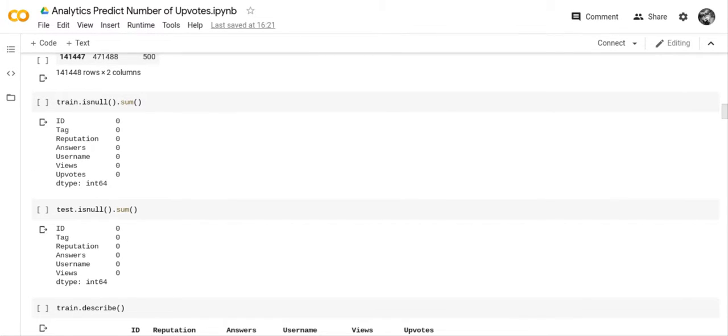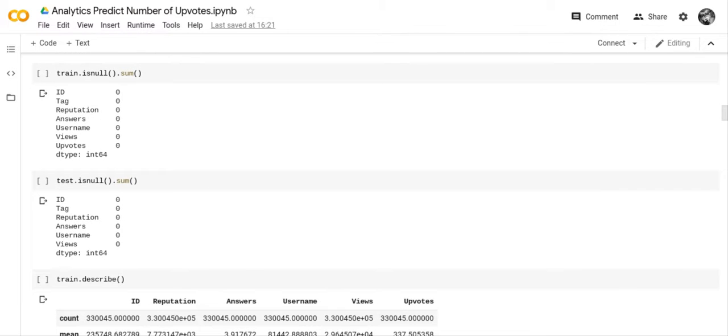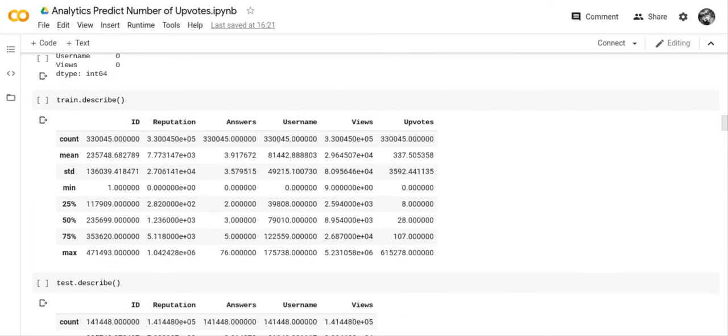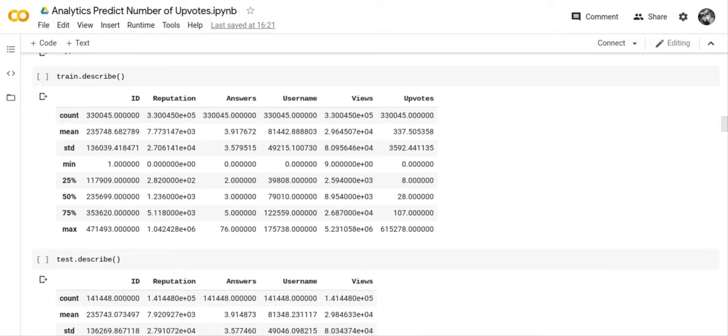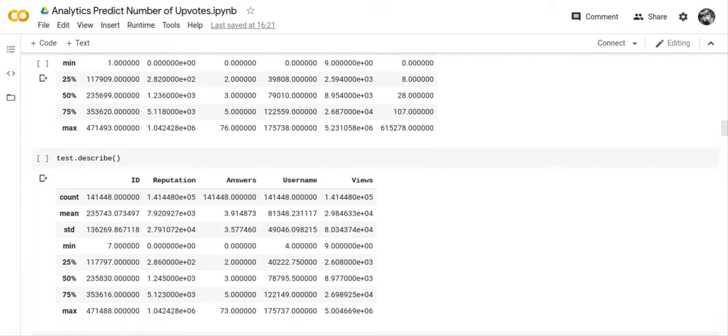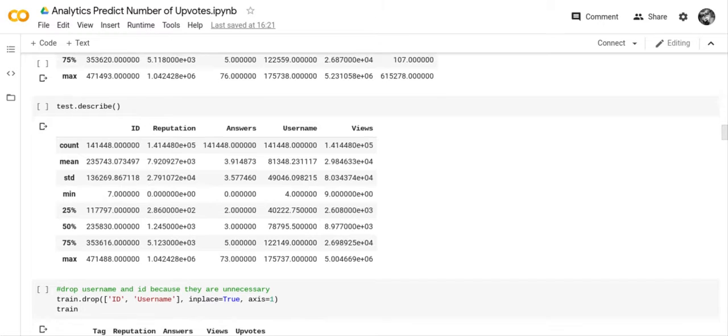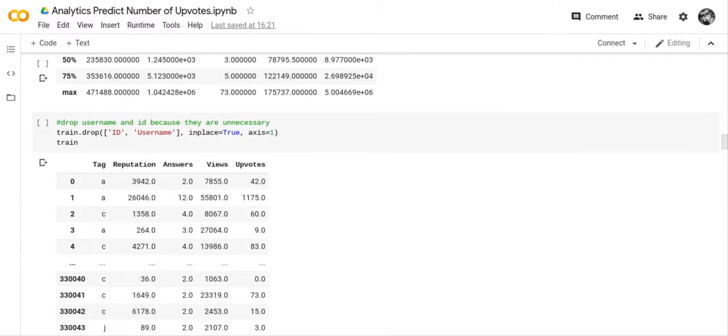I wanted to see if there were any null values in the training file and the testing file, and there were none. I also did a description of the train file, and also a description of the test file.